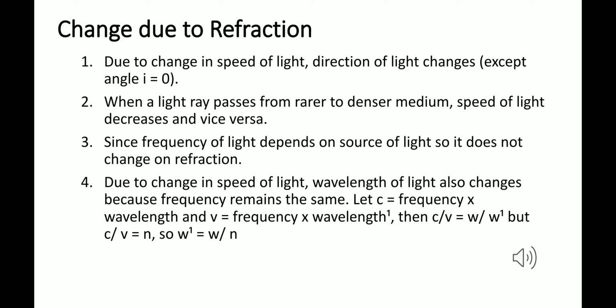Now let us assume that in the first case, it is the speed of light in air. So let the speed of light in air be c. So we take c is equal to, frequency remains the same, so we take frequency n, and let us take the wavelength as w1. So for the first case, you write the first equation: c is equal to n into w1. Now, for the second case, we take the speed of light in any other medium. So let it be V. Now, V is equal to, the frequency remains the same because it depends upon the source of light.